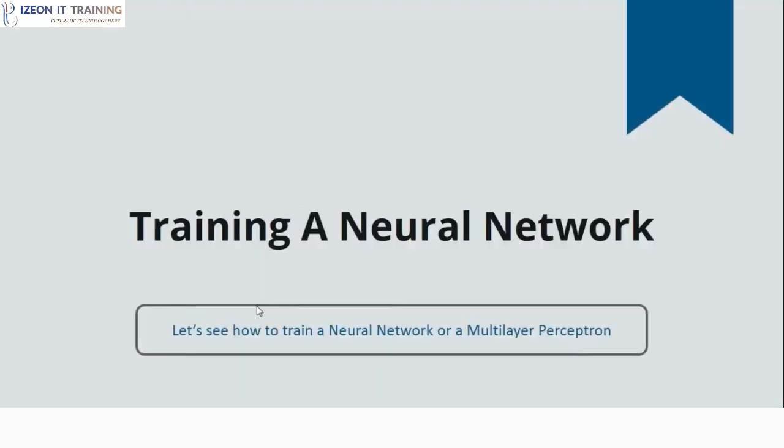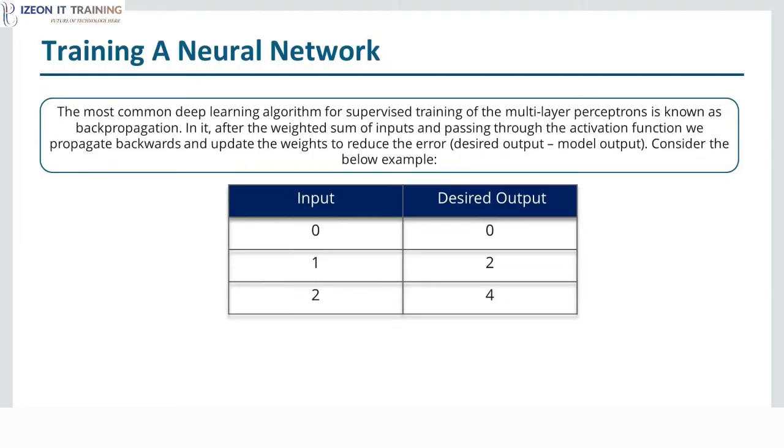So how do we actually train our neural network? The most common algorithm for training a network is called backpropagation. In backpropagation, after the weighted sum of inputs passes through an activation function and we get the output, we compare that output with the actual output that we already know. We figure out the difference. We calculate the error. And based on that error, we propagate backwards.